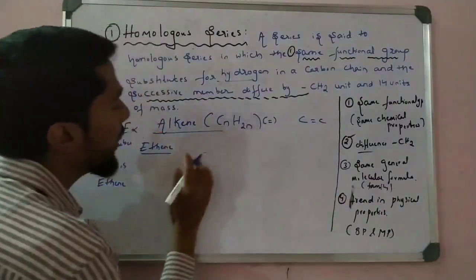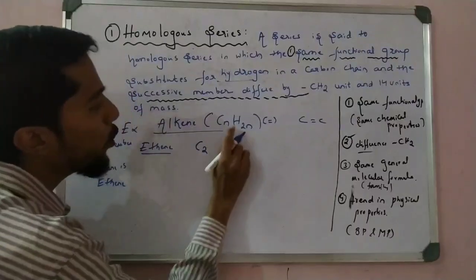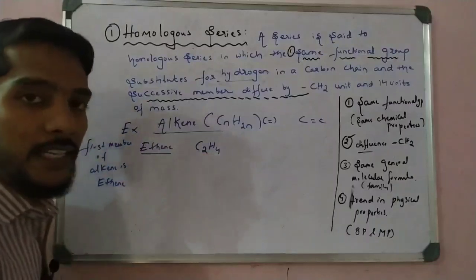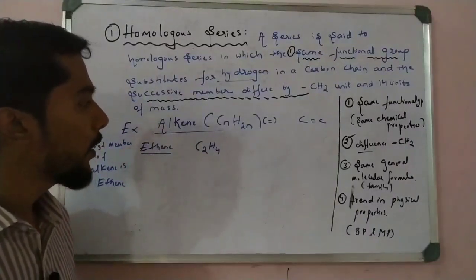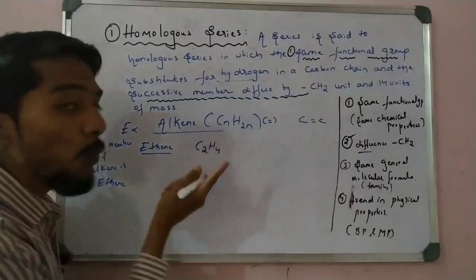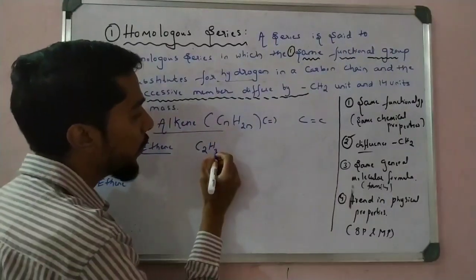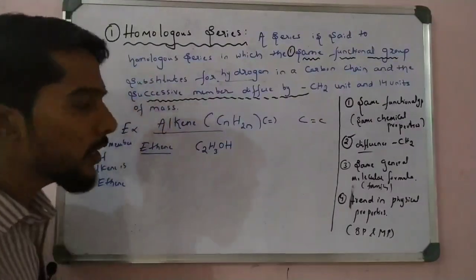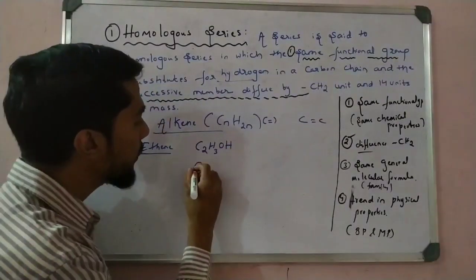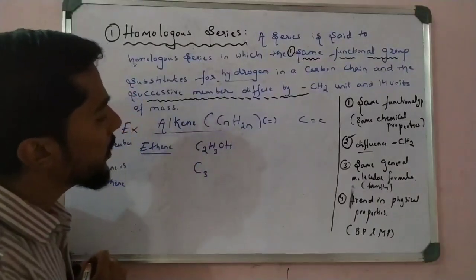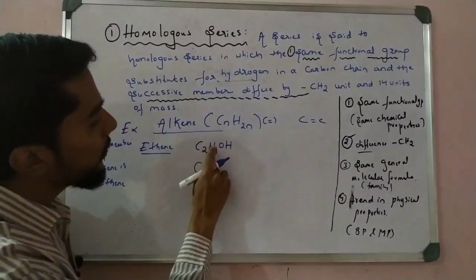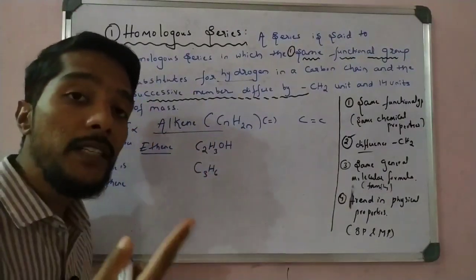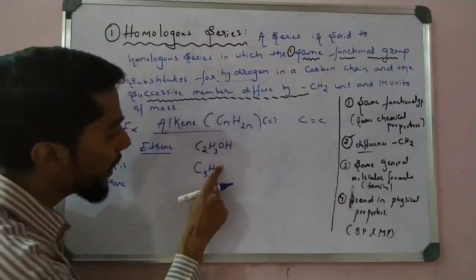Okay, so now let us see. Ethene means two carbons, and two carbons means two 2 is 4 hydrogens, so C2H4 is ethene. Now I can take the functional group: I remove one hydrogen, so we get three hydrogens, and in place of that one hydrogen I take the functional group OH. Right, this is the first member. Then the second member is C3. Okay, I put C3 here, and C3 means six hydrogens, but I replace one hydrogen by alcohol, so it becomes five.